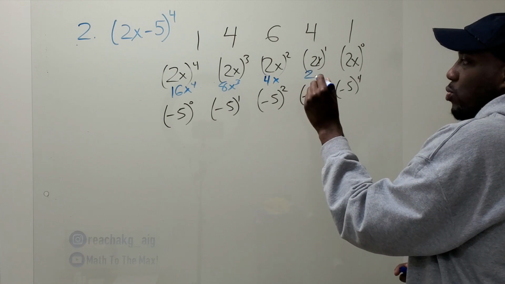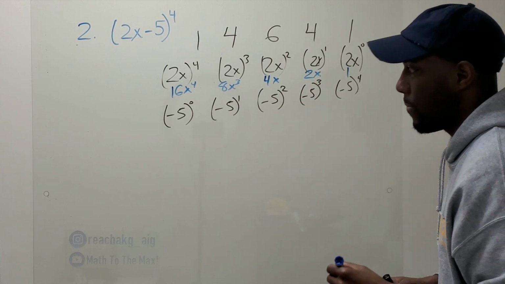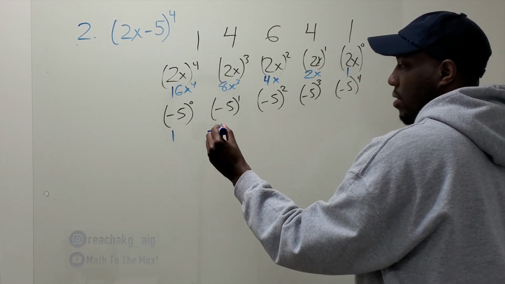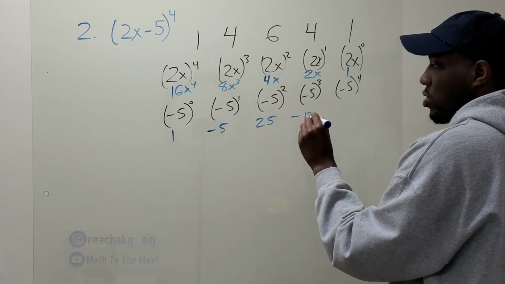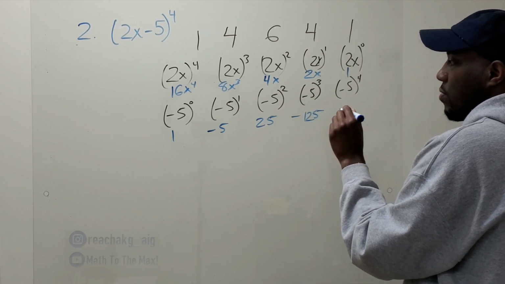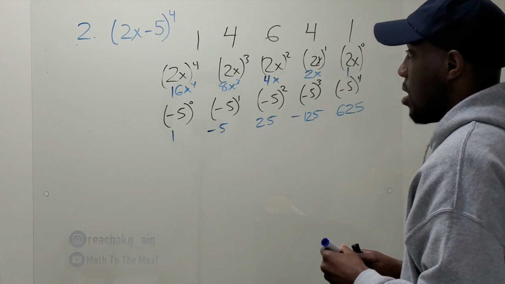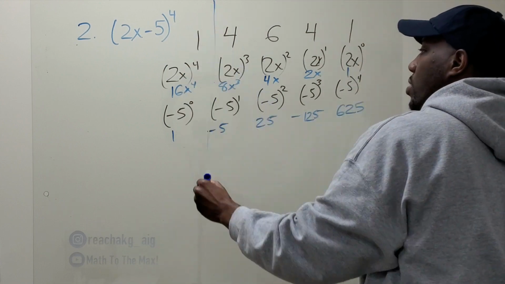Anything to the 1st power stays the same, and anything to the 0 power is 1. -5 to the 1st power is -5, -5 squared is 25, -5 to the 3rd is -125, -5 to the 4th is 625. All right, last step, just multiply vertically.